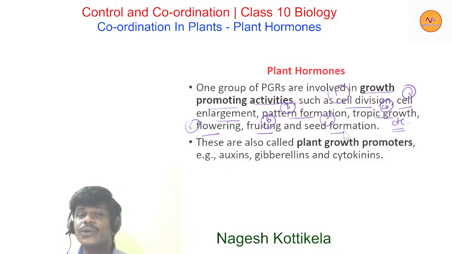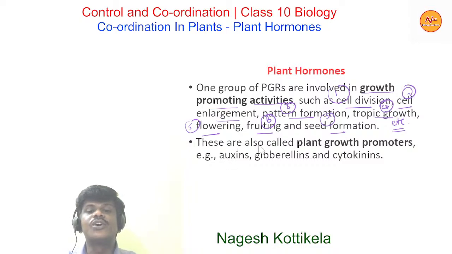So what are the growth promoting activities? Here the answer is activities like cell division, cell enlargement, pattern formation, tropic growth, which means directional movement shown by the plants. And flowering, fruiting, seed formation, all these are growth promoting activities, and this group of plant growth regulators is involved in all these activities.